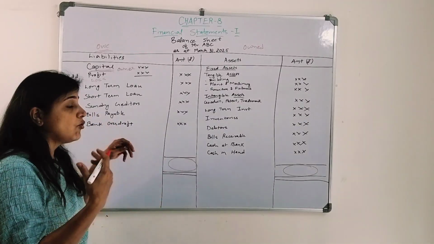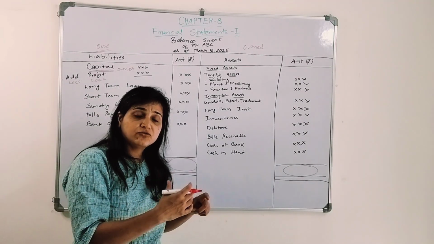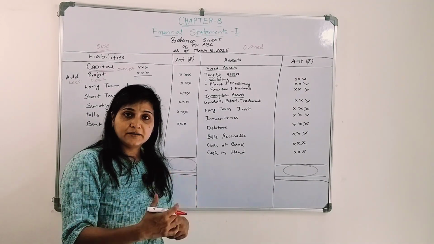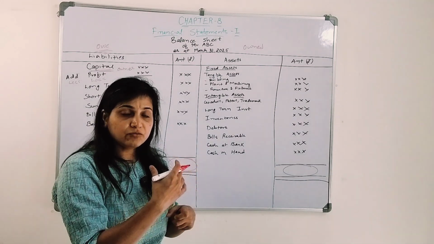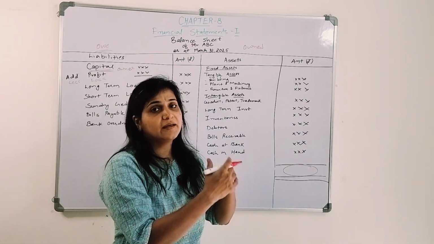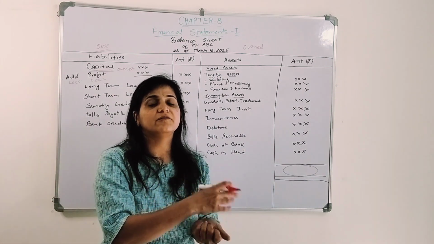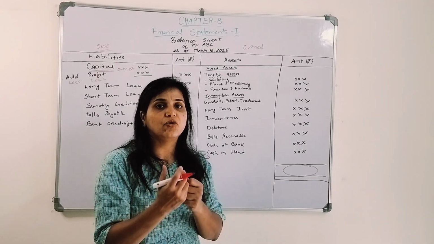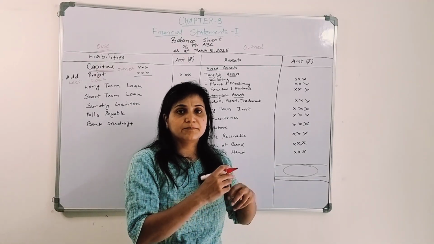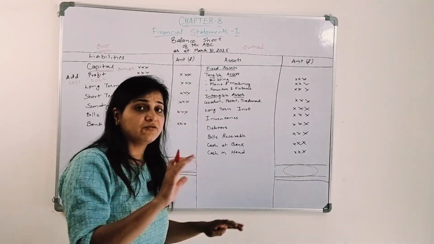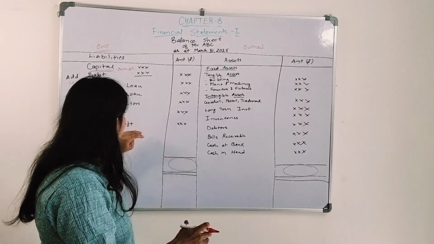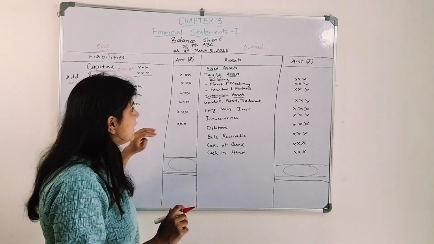Bank overdraft is also a liability. We did not have sufficient cash in the bank, and still the bank provided a facility wherein we can overdraw more than the available balance, because of an insufficient bank balance. So bank overdraft is also a liability.